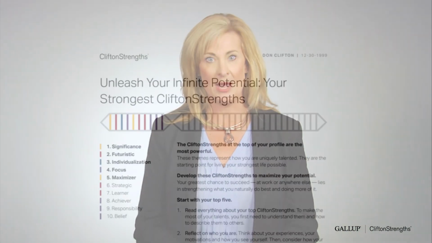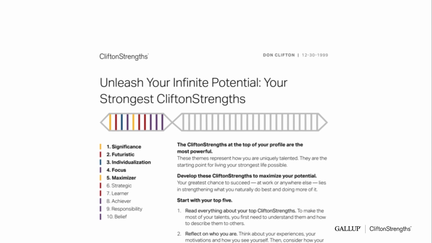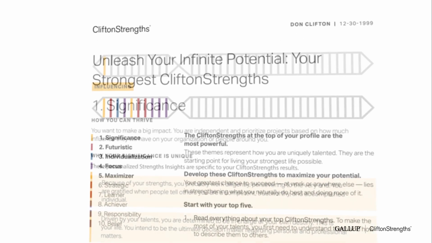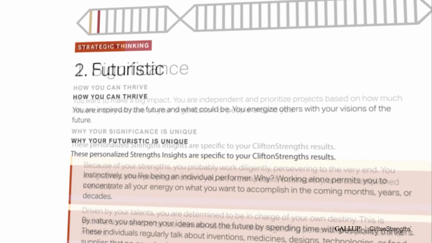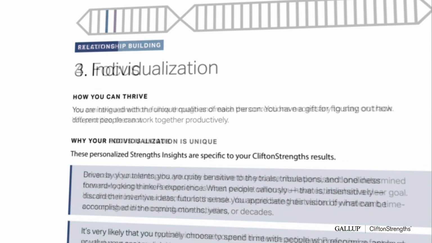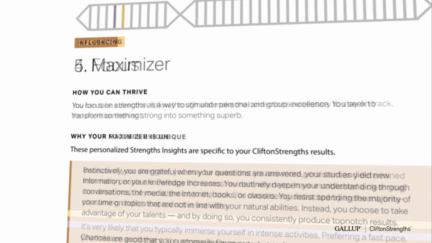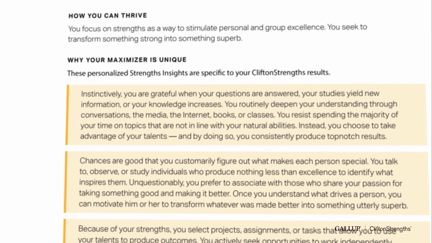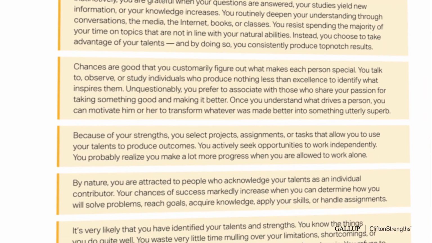We designed it to help you understand and use your strongest Clifton Strengths. First, start with your top 5. Your report details how you can use each of these to succeed. For each of your top 5, you receive personalized insights. These are completely unique and specific to you based on how you responded to the Clifton Strengths assessment.